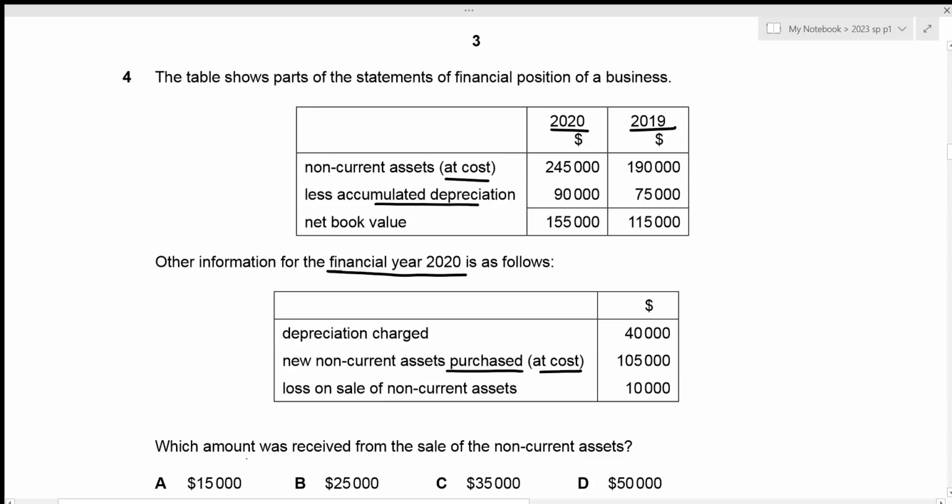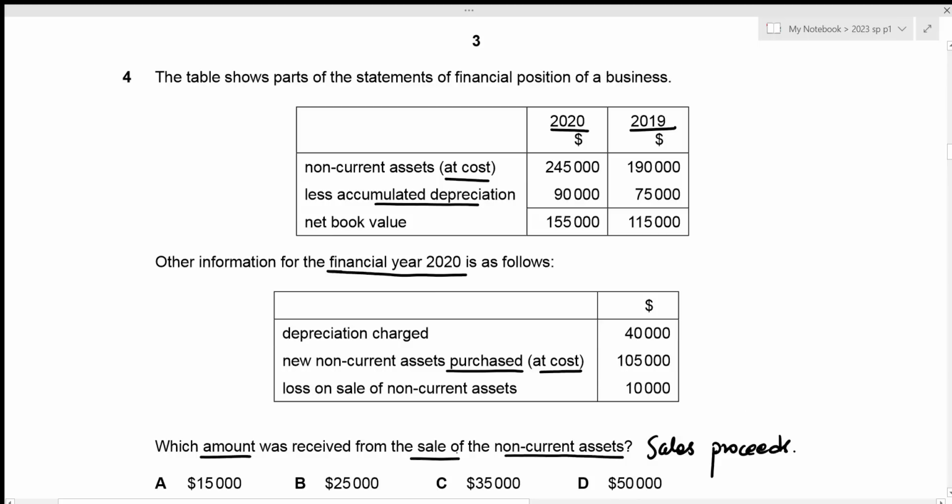All right, so we need to figure out the amount which was received from the sale of the non-current assets, which means that we need to figure out the value for our sales proceeds. Okay, whenever we try to figure out the sale proceeds, we require the net book value of the assets that is being sold. And in order to figure out the net book value, we require the cost and its accumulated depreciation.